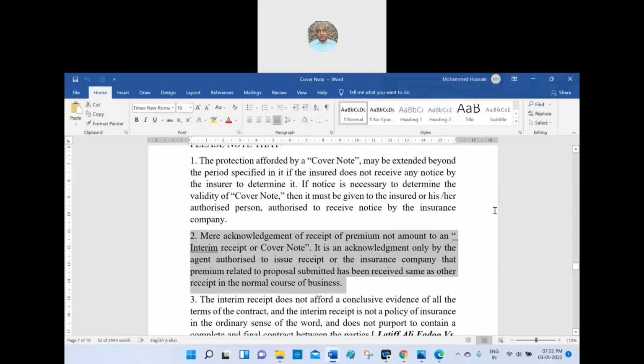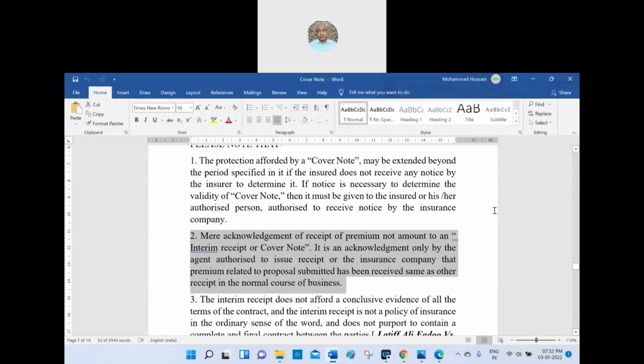Mere acknowledgement of receipt of premium does not amount to an interim receipt or cover note. It is an acknowledgement only by the agent authorized to issue receipt, or the insurance company, that premium related to the proposal submitted has been received, the same as any other receipt in the normal course of business.